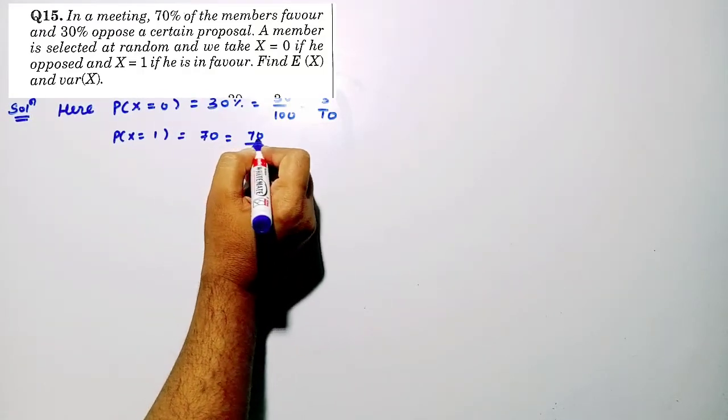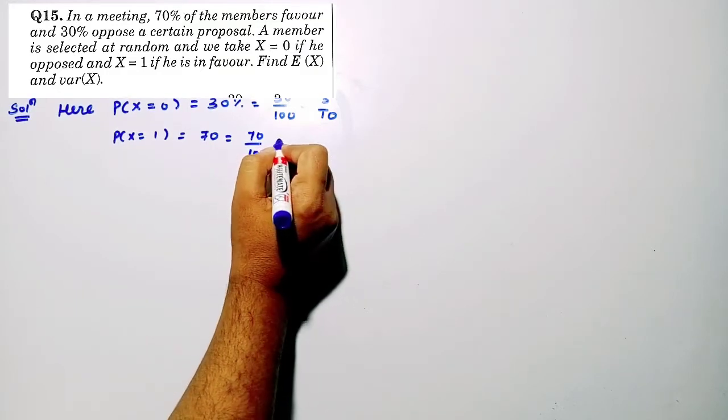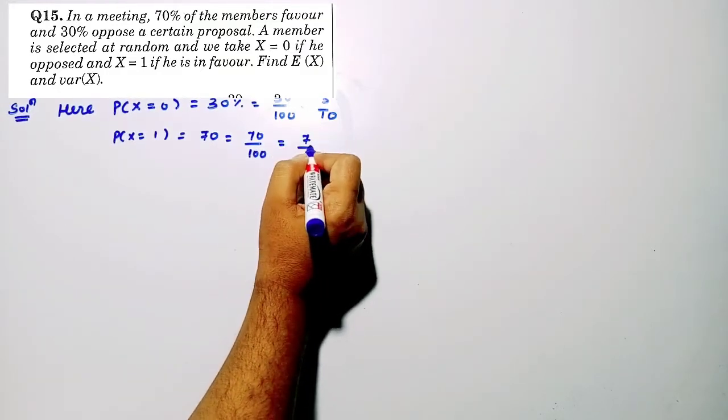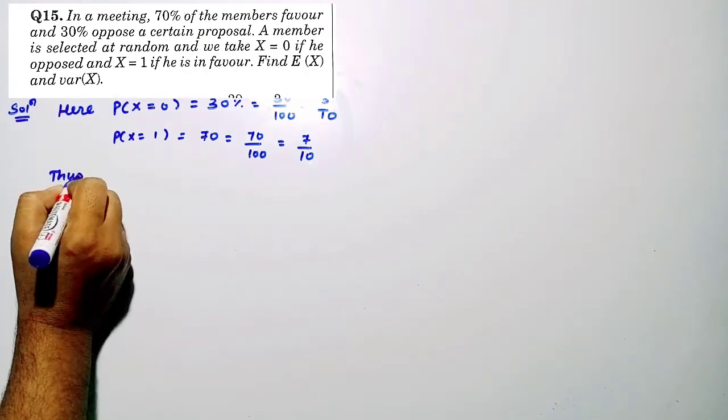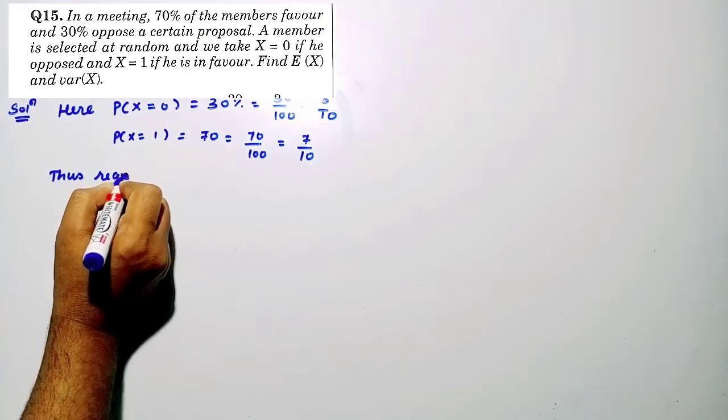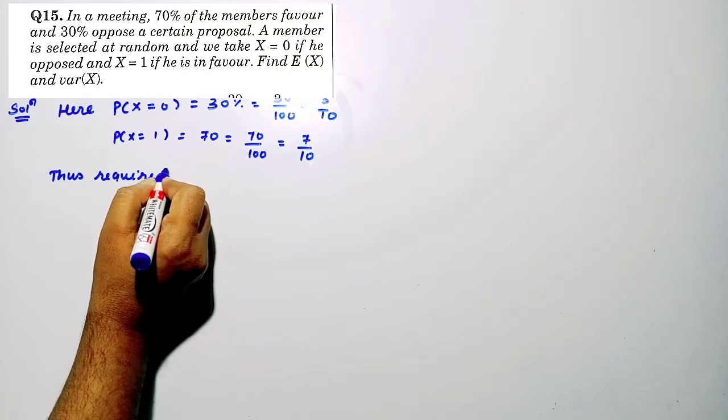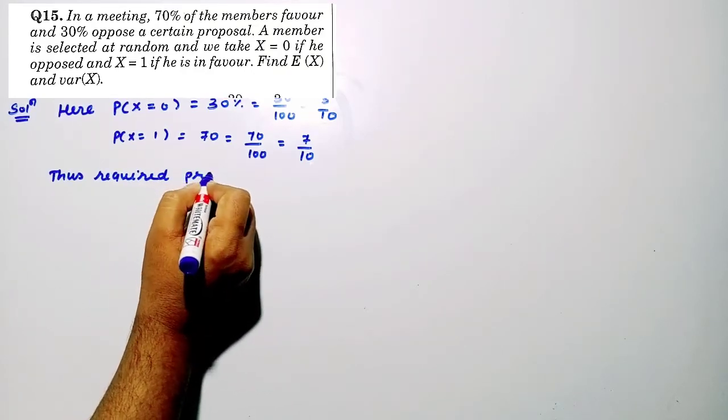70%, so 70 divided by 100, so 7 by 10. Okay students, understood? Now the required probability distribution will be what?